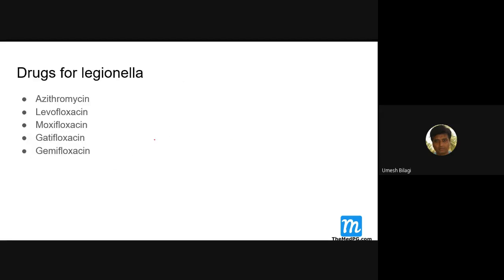Yeah, I've got a slide on that. Drugs for Legionella are azithromycin, levofloxacin, moxifloxacin, gatifloxacin and gemifloxacin. Okay, this is the first drug. If not, you can use these. This is the treatment for Legionella.